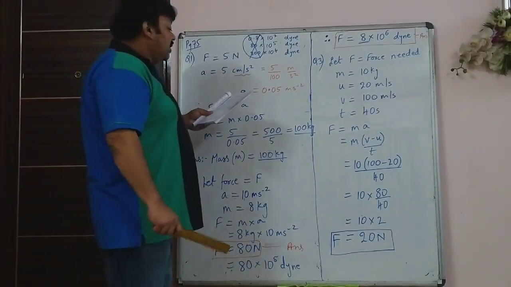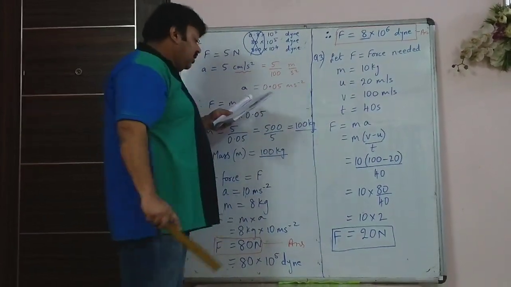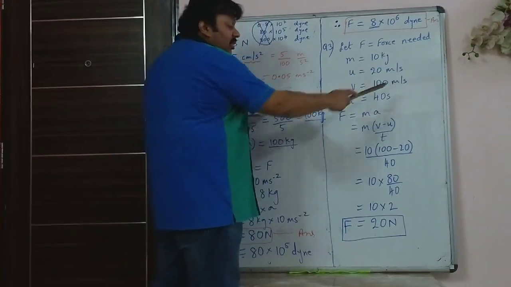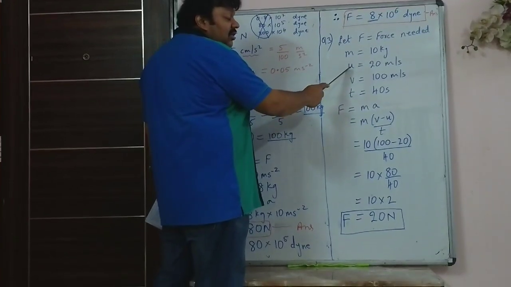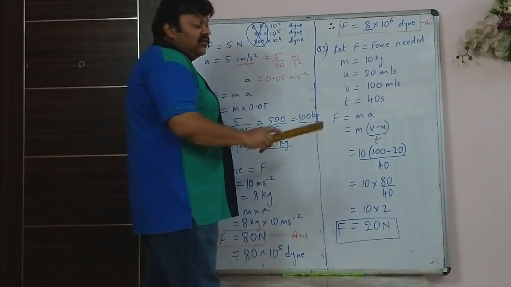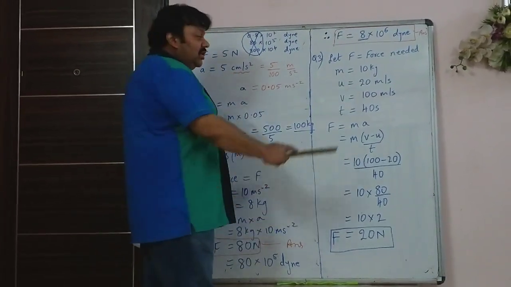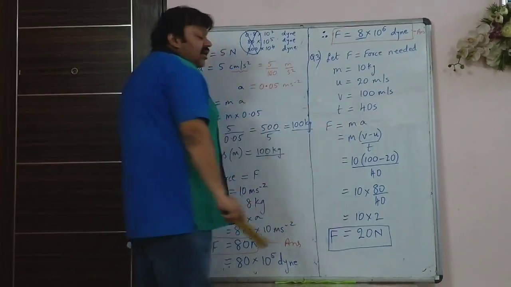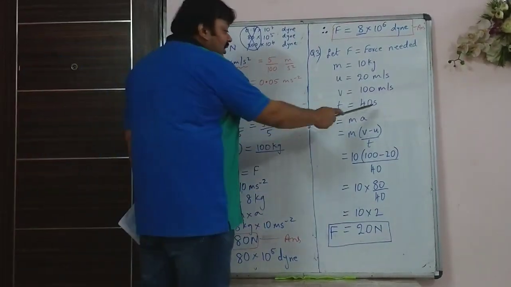How much force will be needed to increase the velocity of a body of mass 10 kg from 20 meter per second to 100 meter per second in a time of 40 seconds? So initial velocity u, the standard notation for initial velocity, is 20 meter per second. Final velocity, standard notation v, is 100 meter per second. And time is 40 seconds.